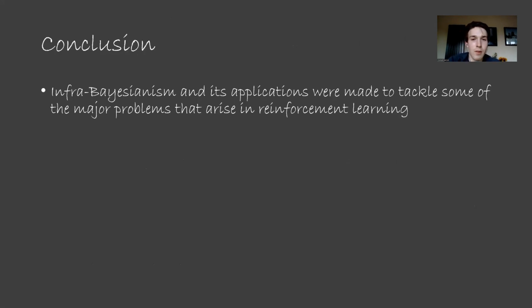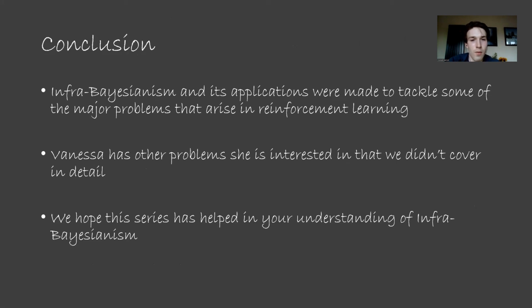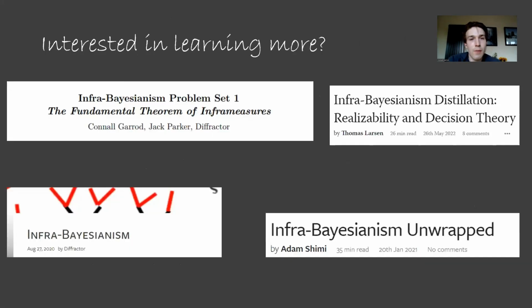So in conclusion, Vanessa and Diffractor have created Infra-Bayesianism, along with its applications that we've talked about in the last two videos, to deal with some of the major problems that arise in standard reinforcement learning that could prove critical to solve alignment. Vanessa has lots of other things she thinks are important, for example, traps within the environment, that we didn't really cover in detail, but were referenced by Jack when discussing Vanessa's research agenda. We hope this video series has provided enough information for you to understand how Infra-Bayesianism works at a conceptual level and why Vanessa and Diffractor see it as significant. Infra-Bayesianism is still a young field with lots of room for more research.